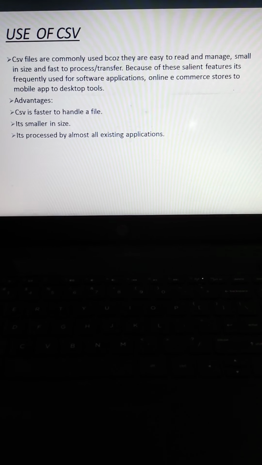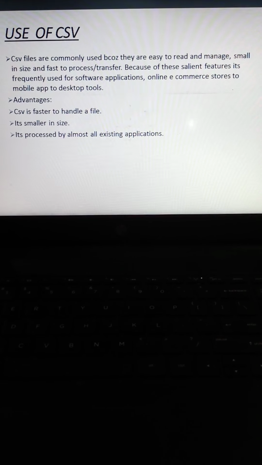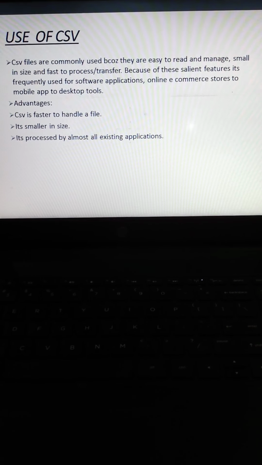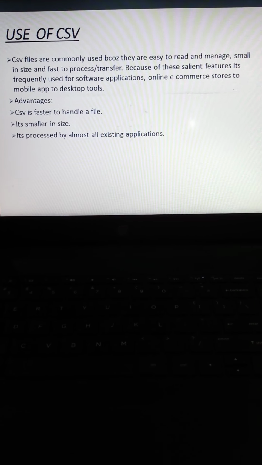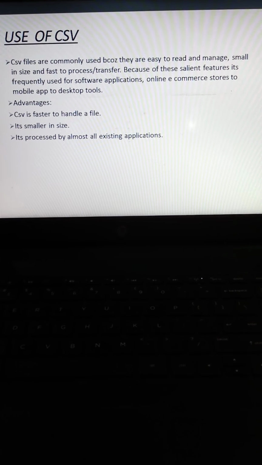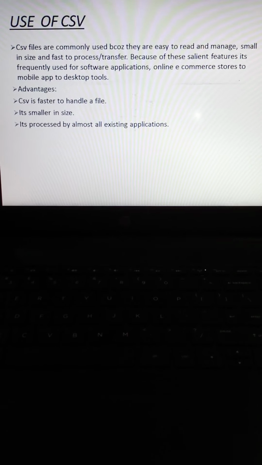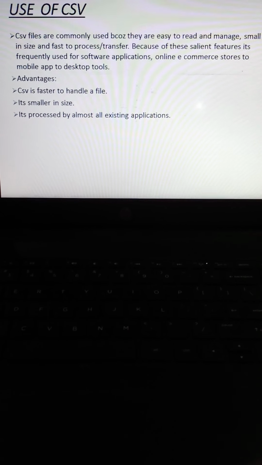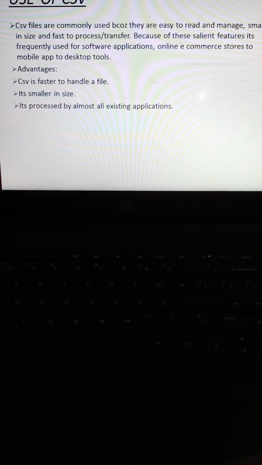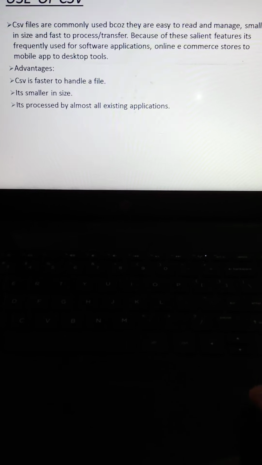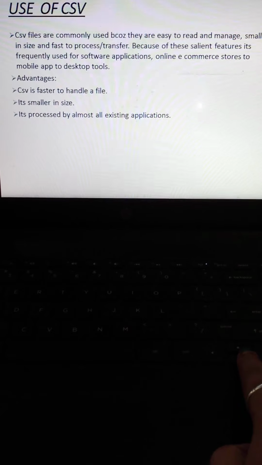Because of this feature, it is frequently used from software applications and online e-commerce stores to mobile apps and desktop sites. What are the advantages of a CSV file? The CSV file is faster to handle, smaller in size, and processed by almost all existing applications.